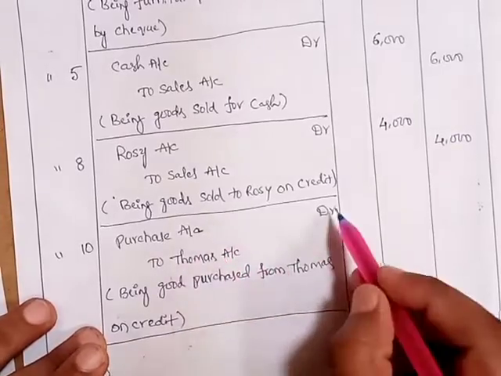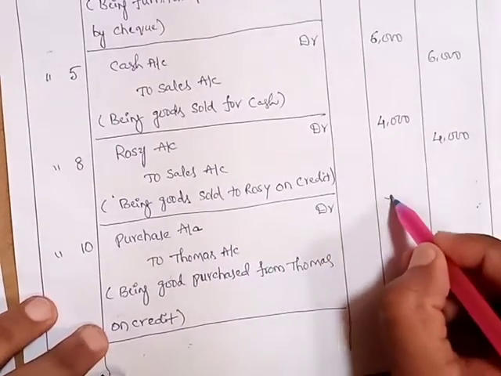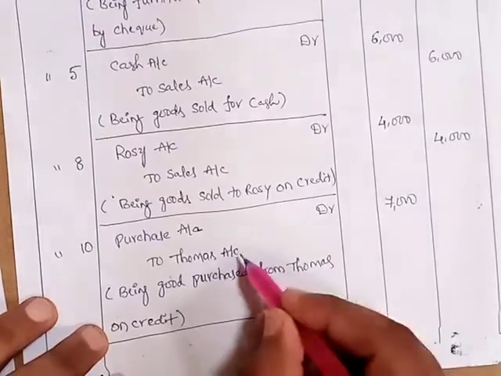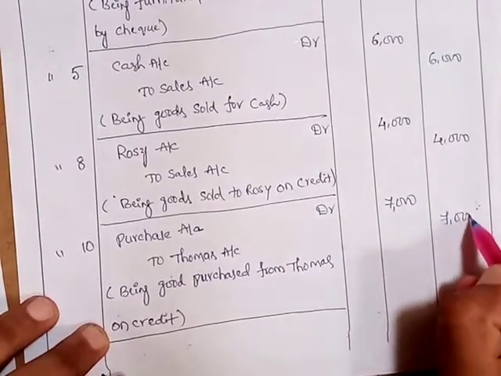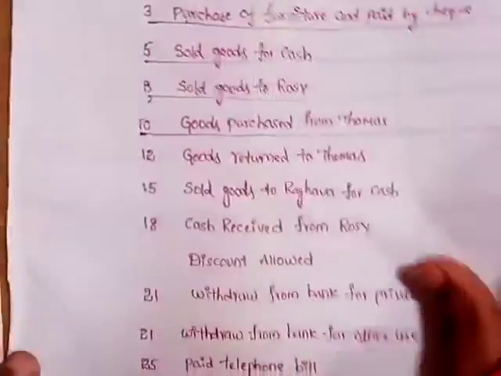So against the debit line in debit column 7000, against the credit line in credit column 7000. Next transaction